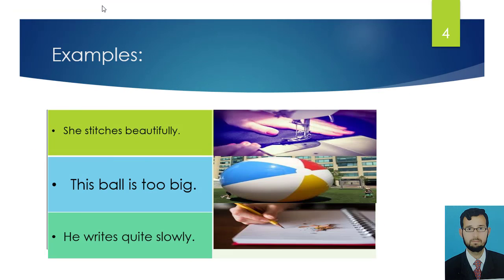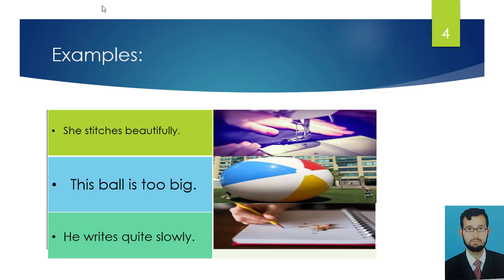Dear students, let us consider the following examples. She stitches beautifully. Beautifully tells us how she stitches. The word beautifully adds to the meaning of verb stitches. The word that adds to the meaning of verb is called adverb.